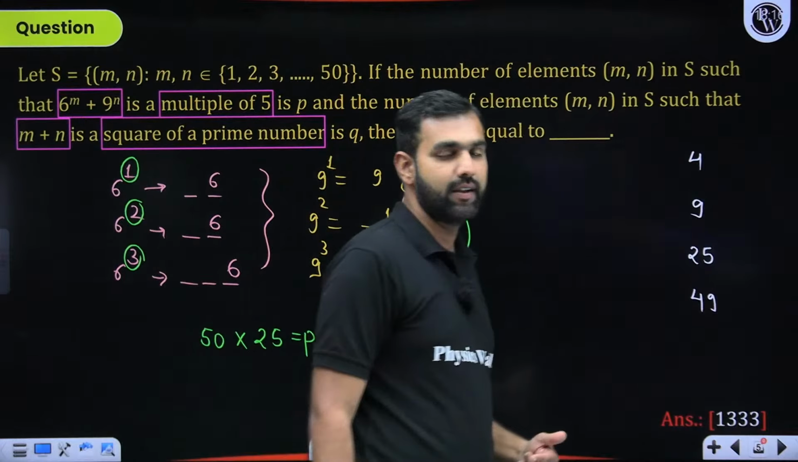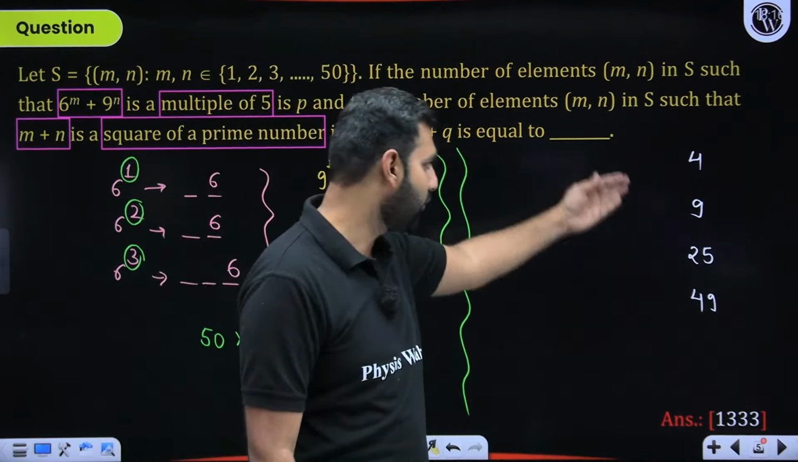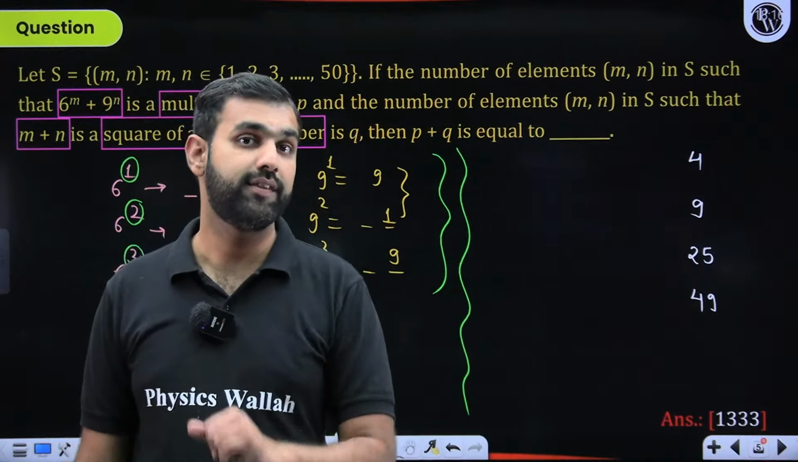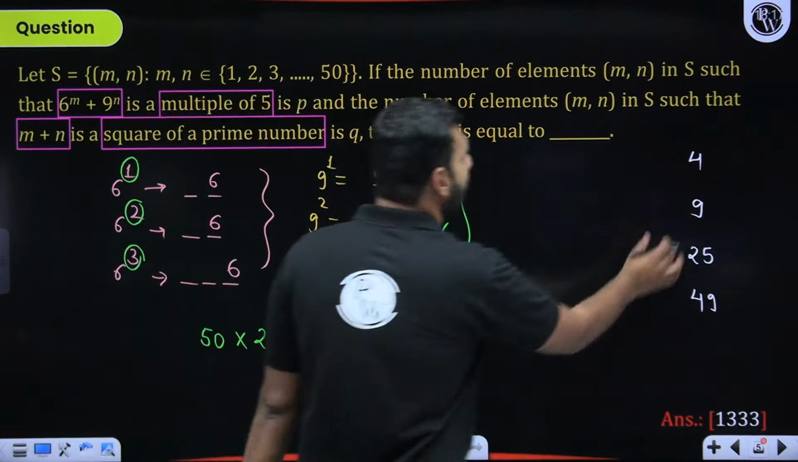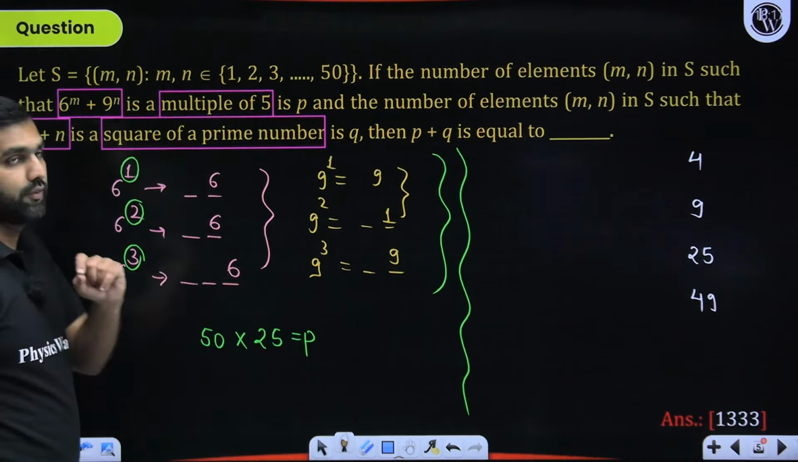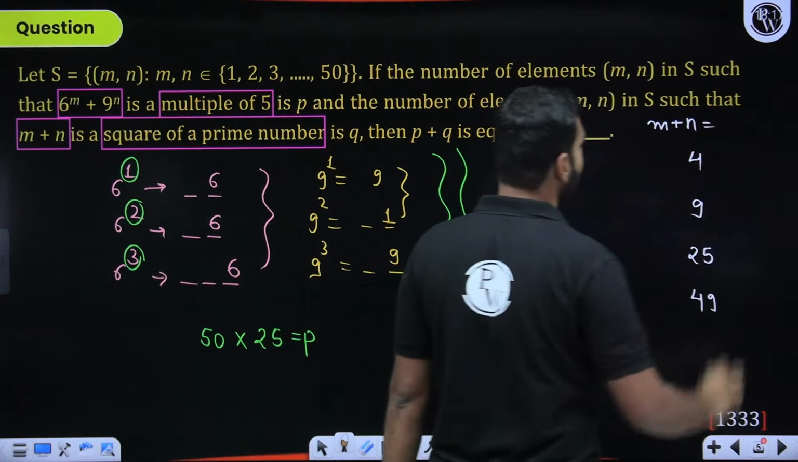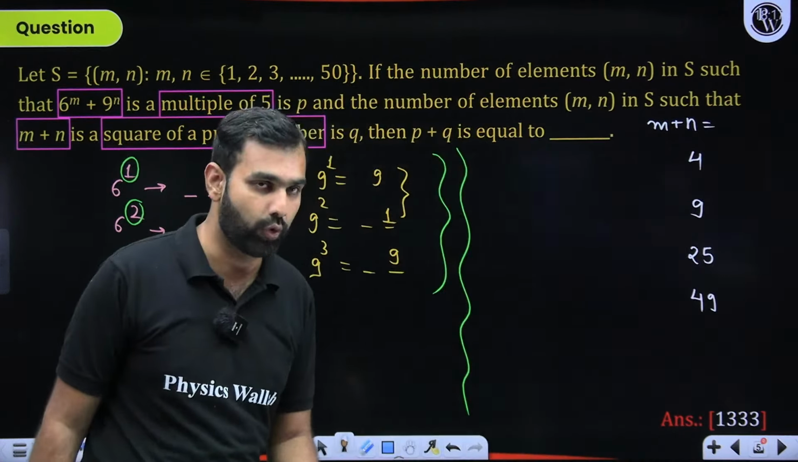Then after 7, the next prime number is 11. And the square of 11 is 121. So these are the 4 choices I have. Now, what does it mean? It means, how can I have this sum 4? 4 means this m plus n should be 4. So how can I have this m plus n to be 4?